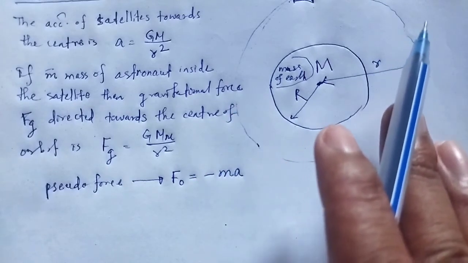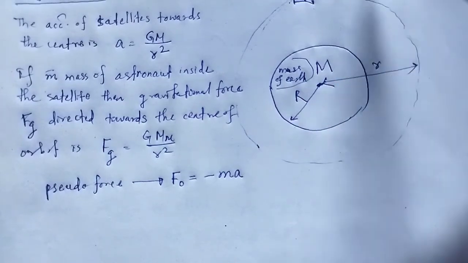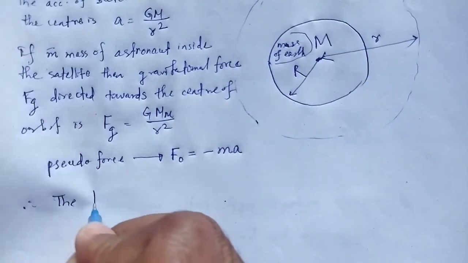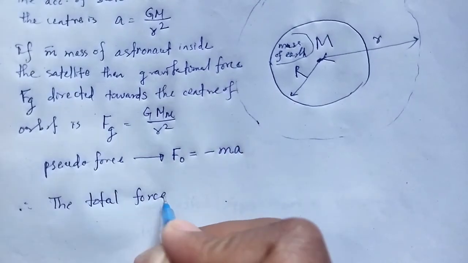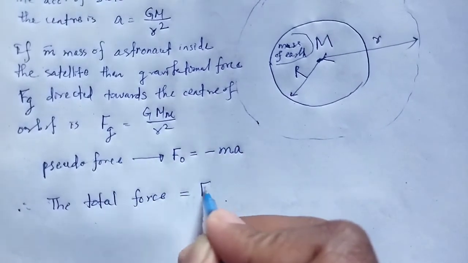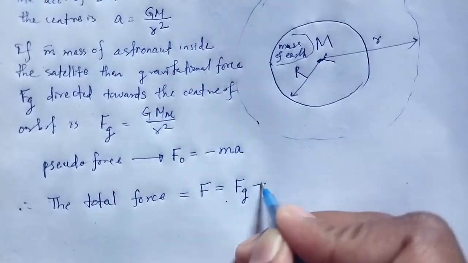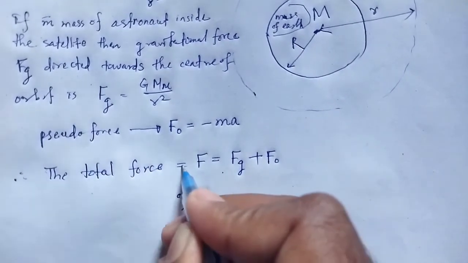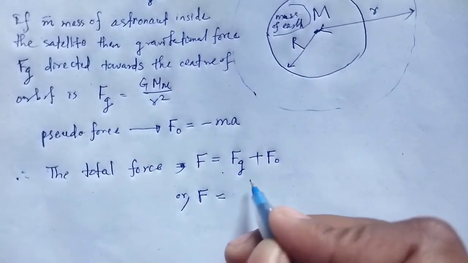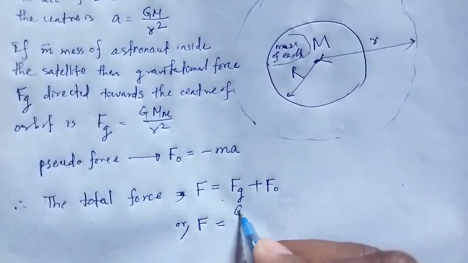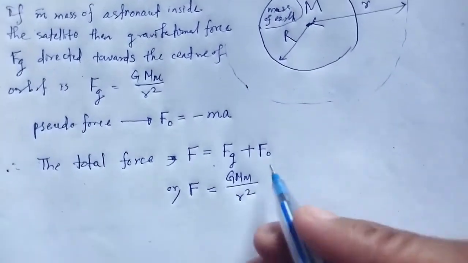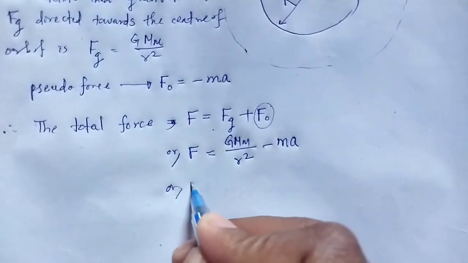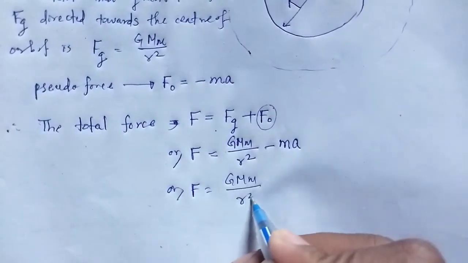Hence, in the non-inertial satellite frame of reference, the total force F is equal to the force due to gravity plus the pseudo force, that is F = GMm/r² − ma.